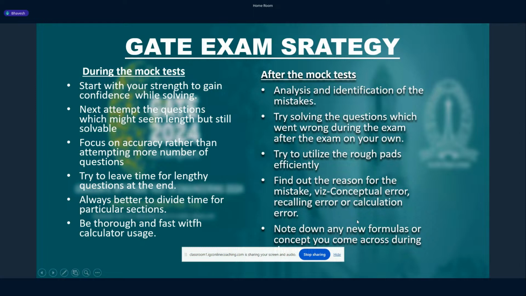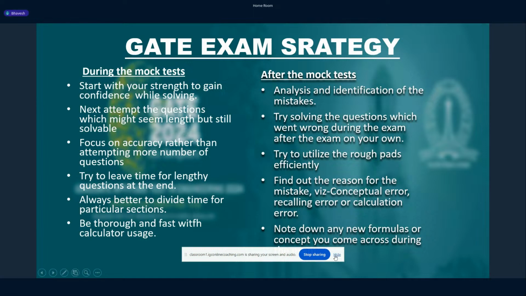Finding out the reason for the mistakes. The reasons could be many. One reason could be conceptual error, second reason could be recalling error. The question might be a memory based question, so you might not be able to recall the relevant formula or any values which are required to solve that particular question. And the third type of error which you have to avoid at any cost is the calculation error. This is the bare minimum you can do. So calculation error has to be avoided.